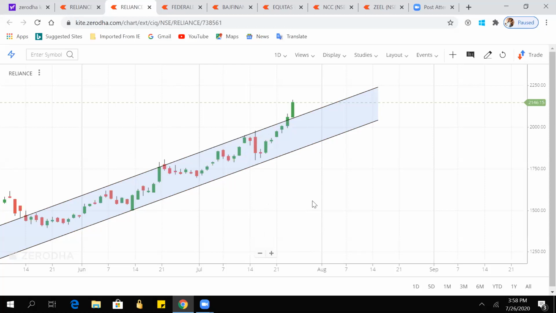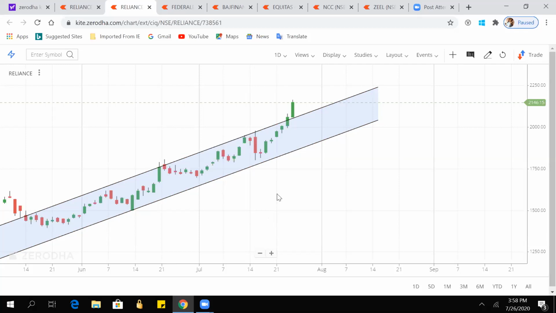If there is no AGM on Reliance, then what's your support and resistance? Sorry, there is no... AGM, annual meeting. Oh, he is saying that the stock is impacted due to the AGM, and if there is no AGM, whether the trend will continue. For technical analysis, we don't rely much on news.